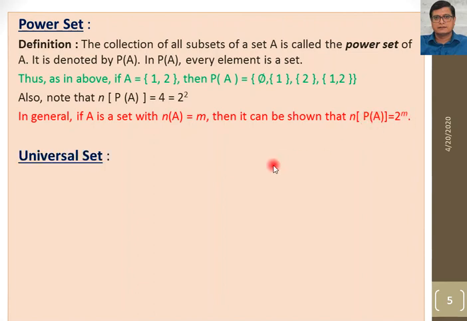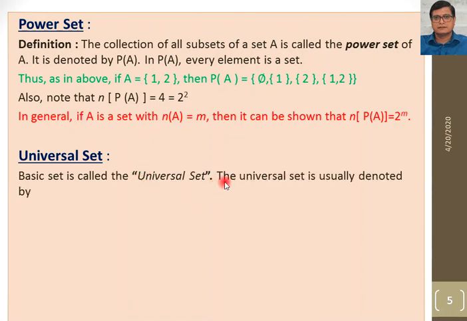Now next, which is the last topic before exercise 1.3, is the universal set. What is a universal set? A basic set is called a universal set. The universal set is usually denoted by capital U. This is the symbol for the universal set, and all its subsets are denoted by the letters A, B, C.